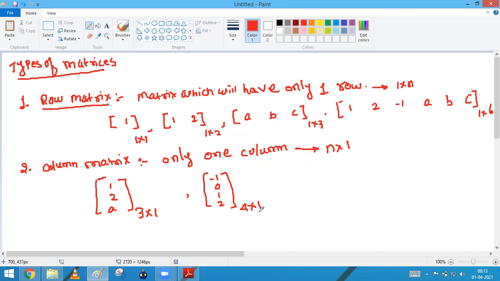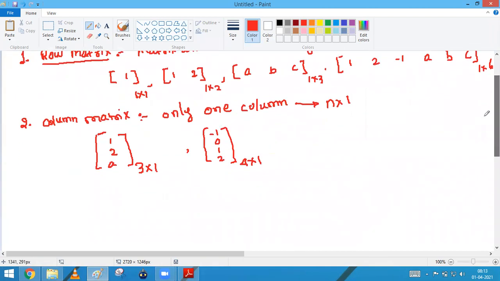So any matrix which has only one column is called a column matrix, and only one row is called a row matrix. After that, we will have the next point. After that, what do we call it? Square matrix.